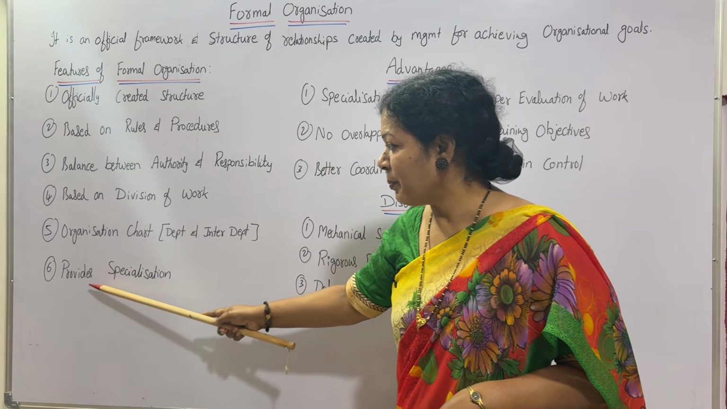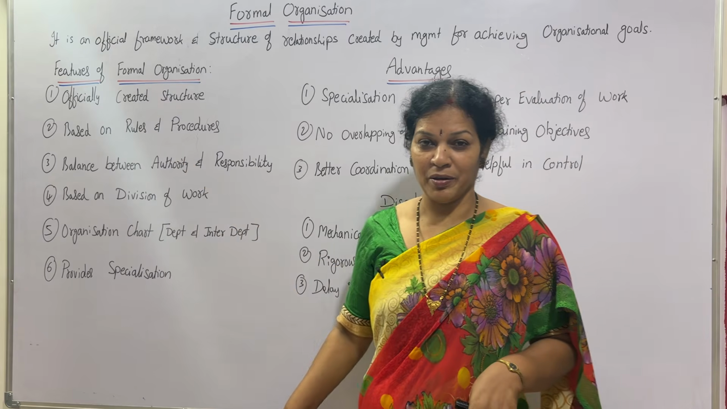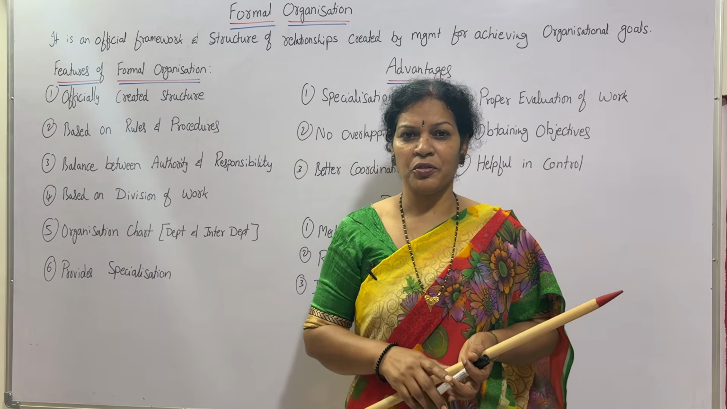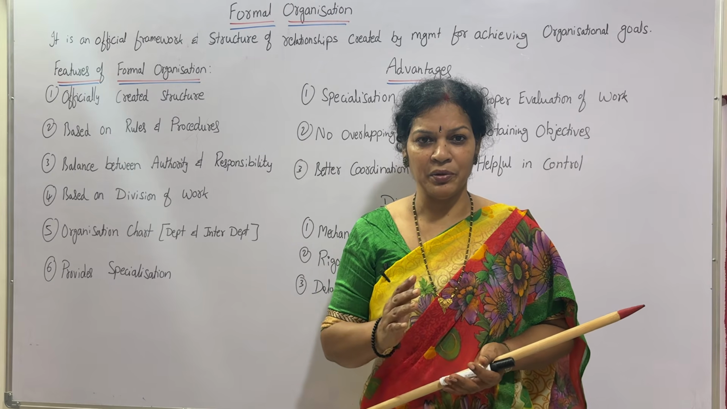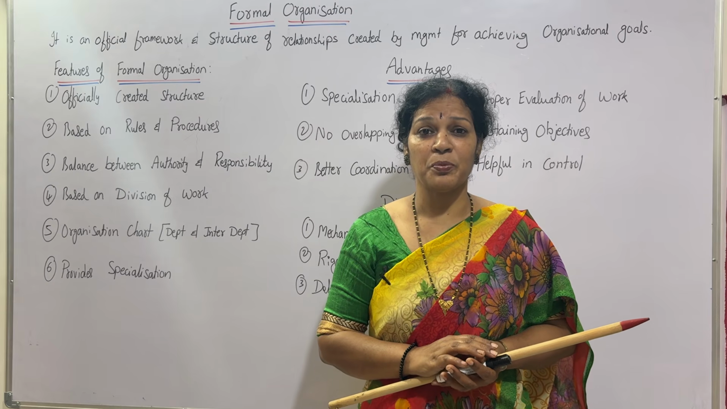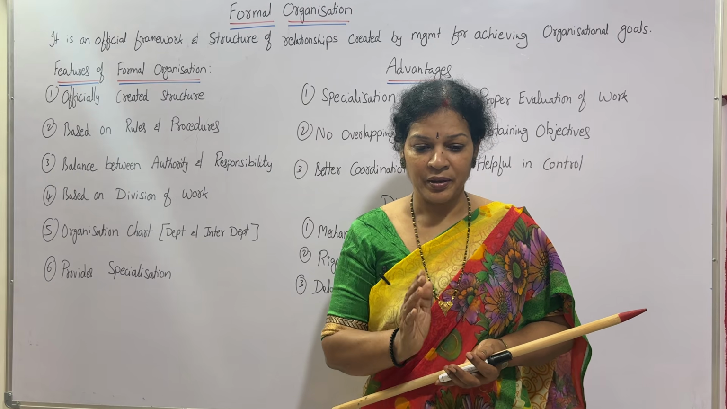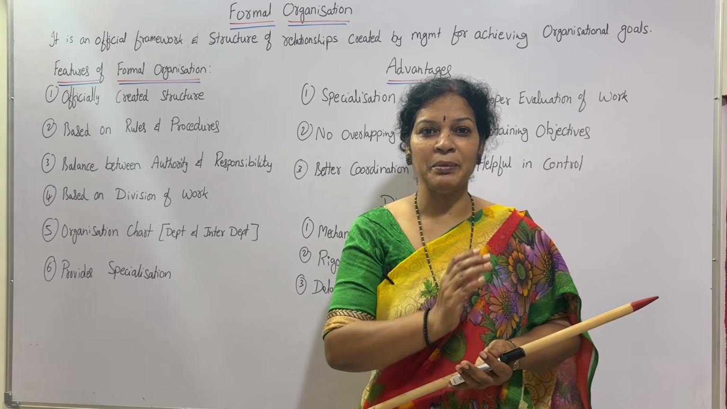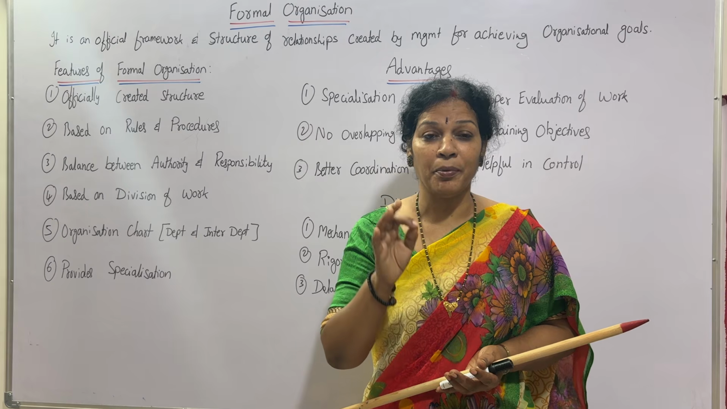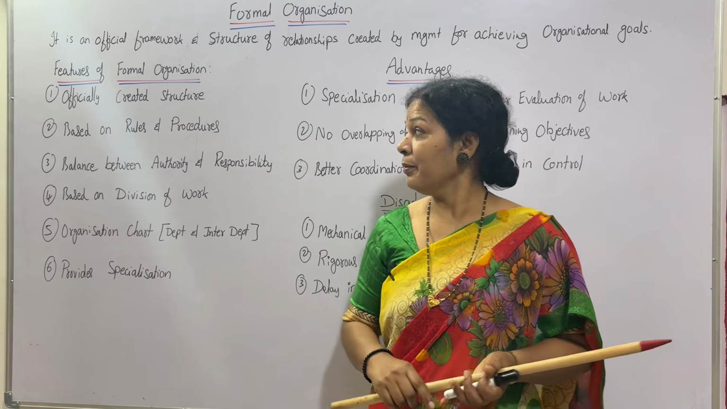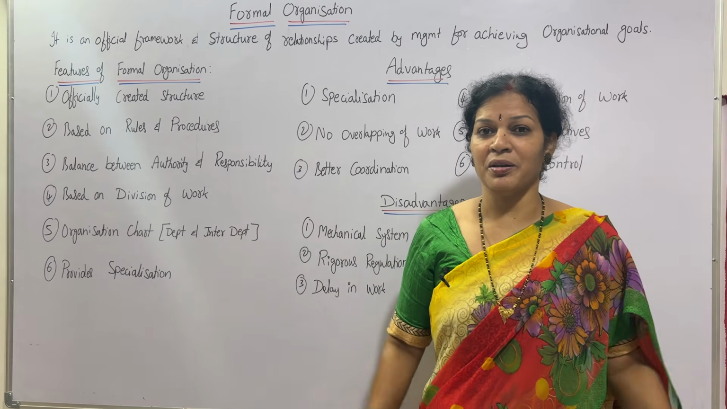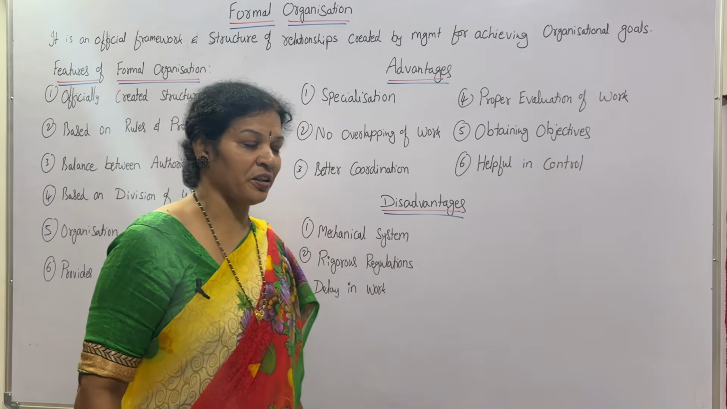Next one, provide specialization. This formal organization provides specialization. Why are we saying it provides specialization? In a formal organization, whenever you appoint any employee, whenever you divide the work, you'll see the expert person also. You'll see the specialization of that particular person. He is an expert in so and so field, so we'll keep him in that department only. In that way, we'll be focusing on specialization, a very important point in the formal organization. Okay, so these are the main features of the formal organization. If you understand this well, we can go for advantages or disadvantages.